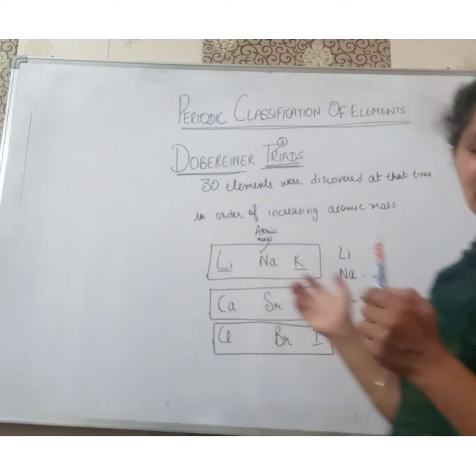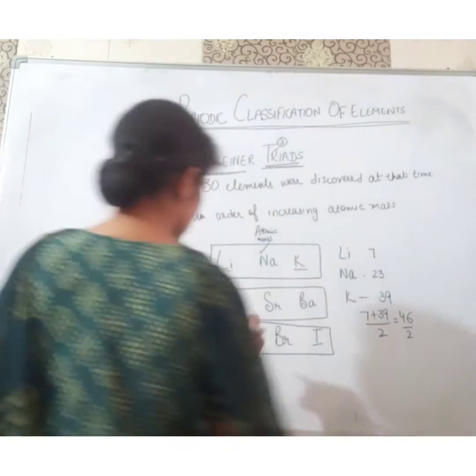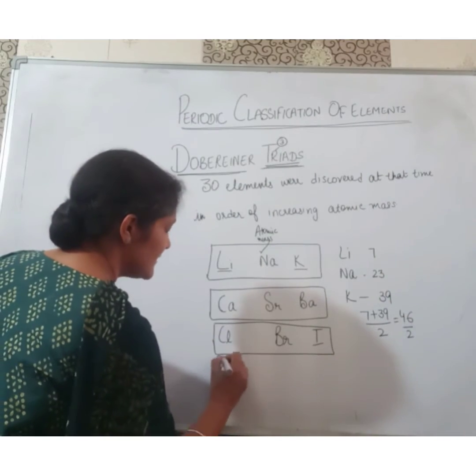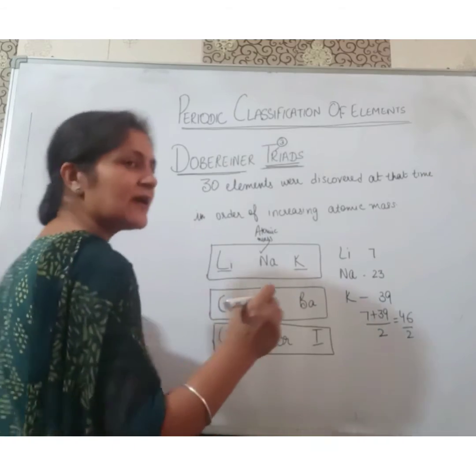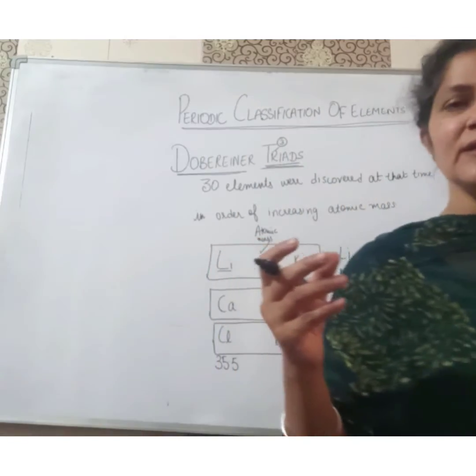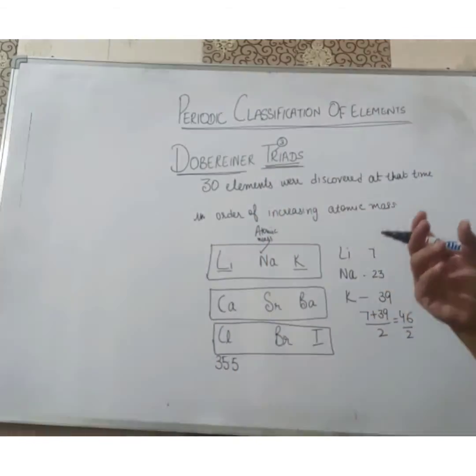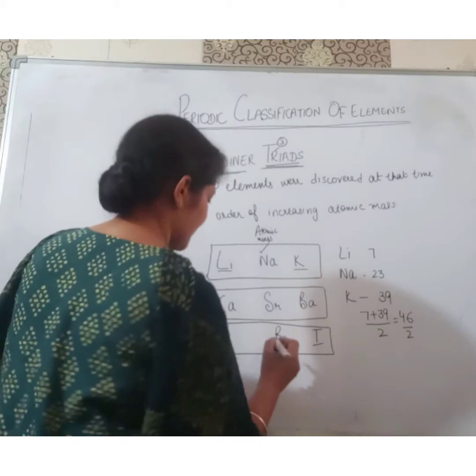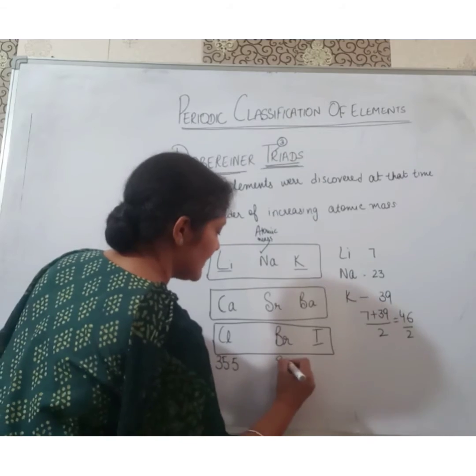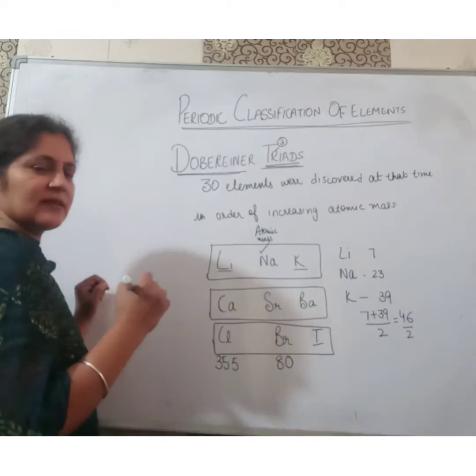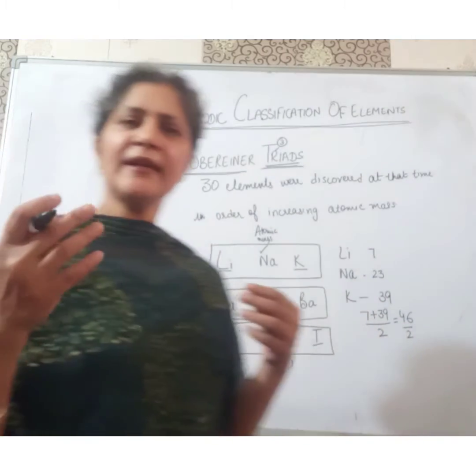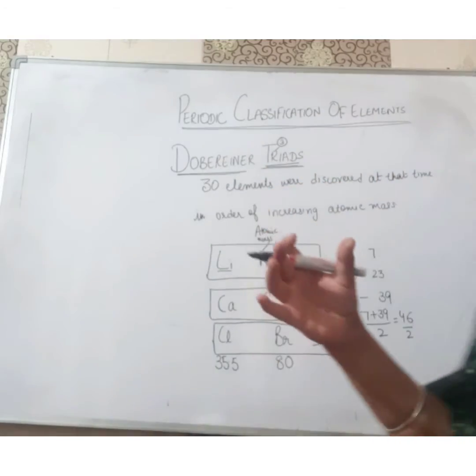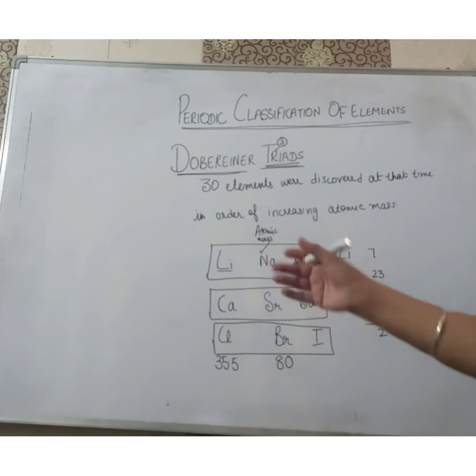Now we can also take the example of another group. Students, you can also note it down. This is chlorine. Its atomic mass is 35.5. Every element has its own atomic mass. Bromine has atomic mass 80. We will calculate and see whether this atomic mass is correct or not.